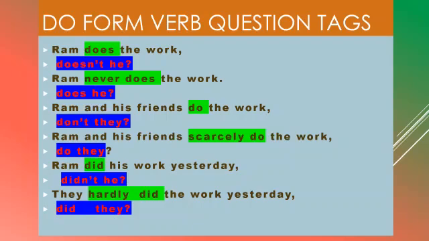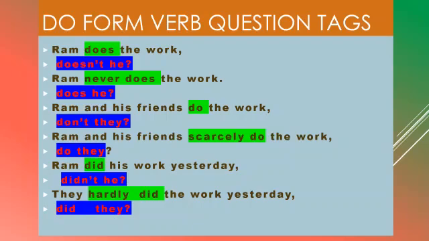Ram is masculine, so you have to write he. So the answer is doesn't he. Second one is Ram never does the work. So the auxiliary verb here is do form verb and the do form verb is does, but it is negative. So you have to write only the positive verb does he.